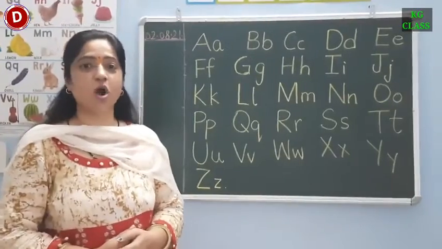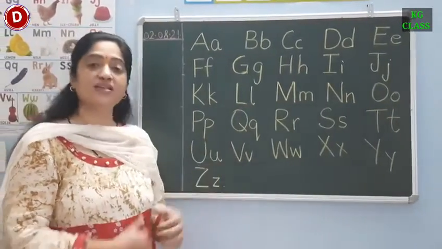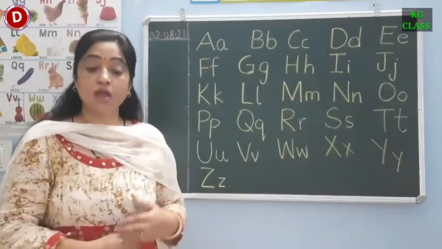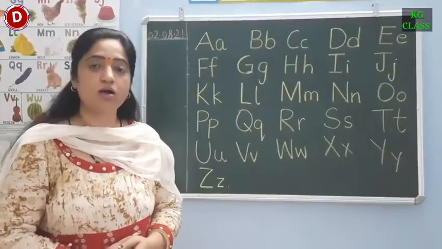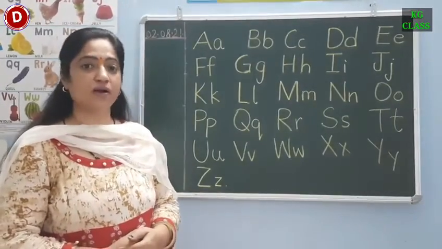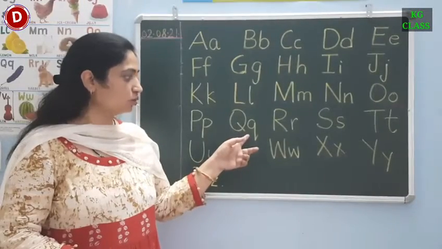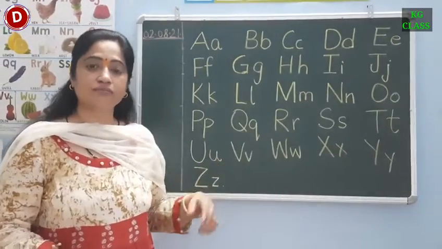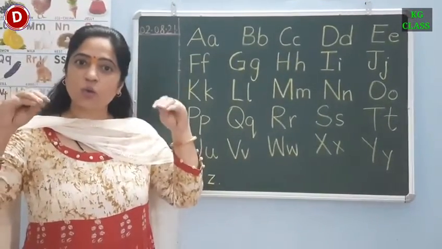So O says O. Children, this is capital P and this is small p. P says P. Puff out the candle on the pink cake. So P says P. Children, this is capital Q and this is small q. Q says Qu. The ducks in the pond say quack, quack, quack.